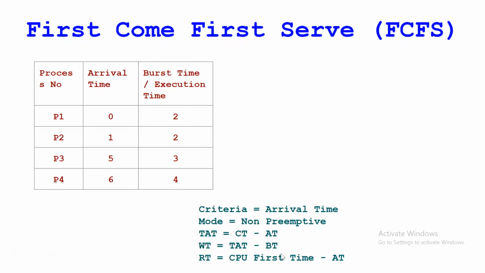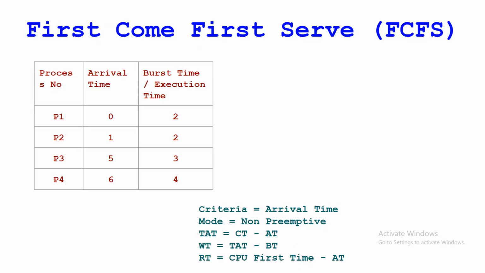Now see, as we are considering FCFS under non-preemptive, it means whatever process enters the processor, the processor will execute that process completely. It will not preempt that process, right? Or we can say the processor will not switch that process. It first completes its execution and then it will take the next process. So that is nothing but the non-preemptive case. So I'll explain here with an example, with a Gantt chart.